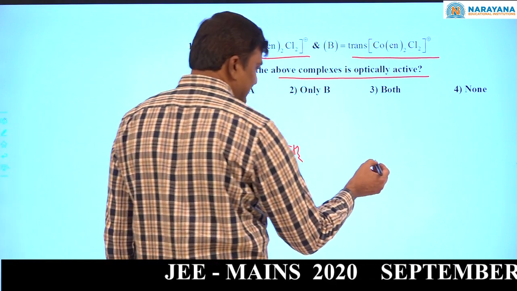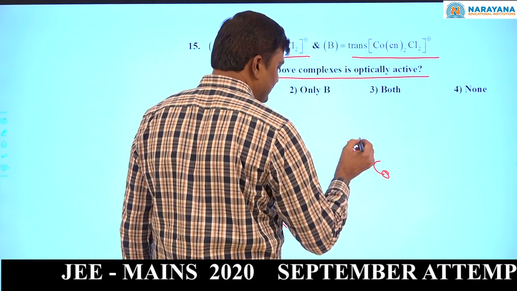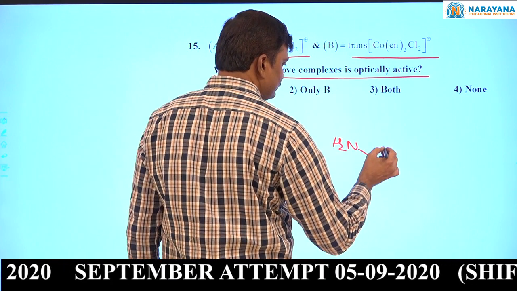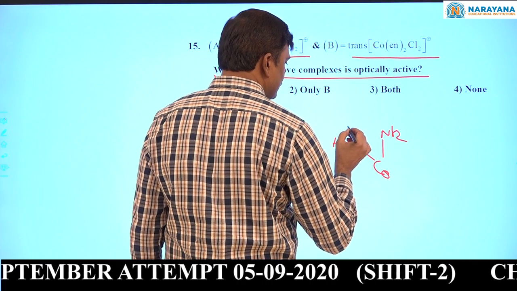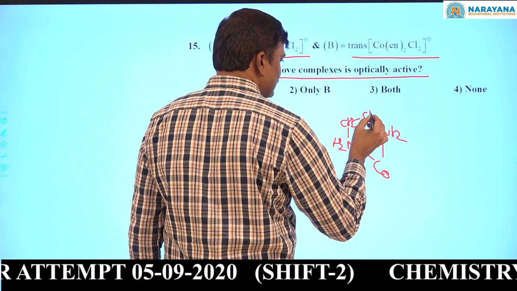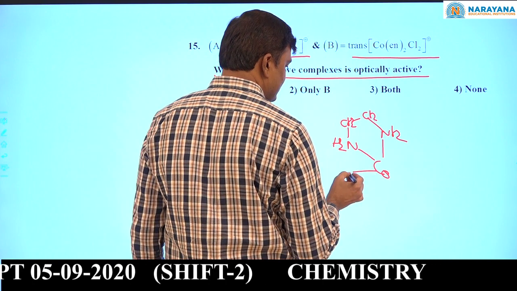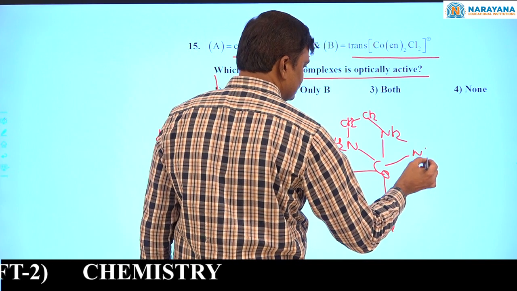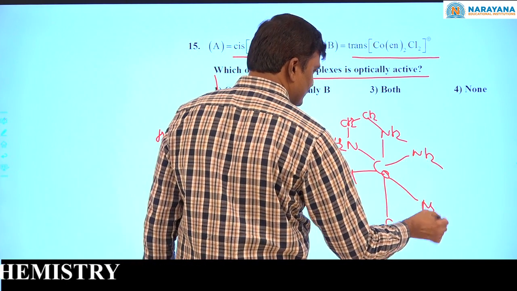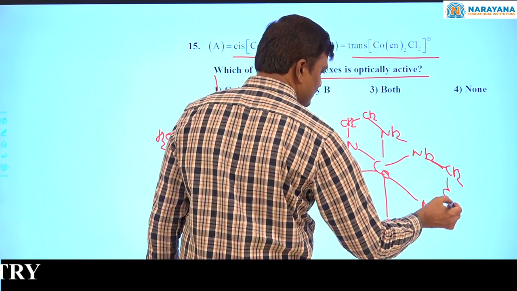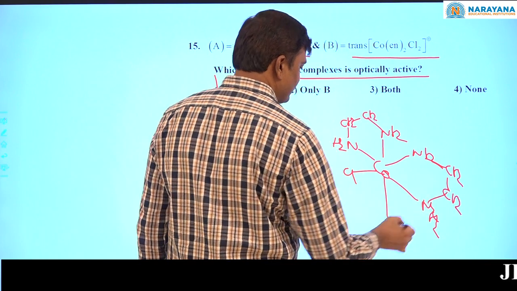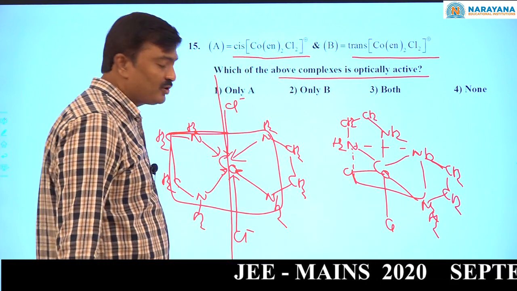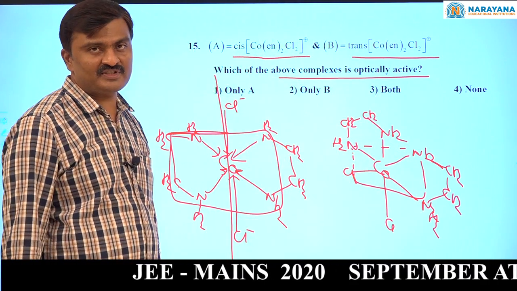But if you take the cis isomer, with NH2, CH2, CH2, next Cl, NH2, see, in this there is no plane of symmetry and no center of symmetry.